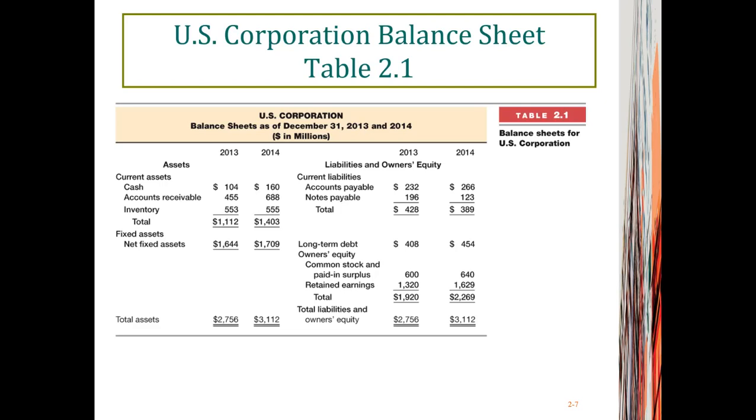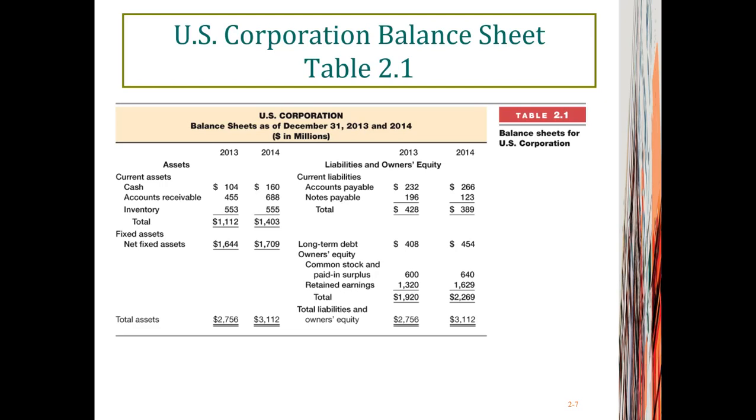And you see two columns, and any balance sheet will offer you two columns, one for this year and one for last year. Here you see the numbers for years 2013 and 2014. On the left-hand side of the balance sheet, you see assets. All the assets are listed based on liquidity, and cash has the highest liquidity. In year 2013, that is $104 million, and in year 2014, it increased to $160 million.